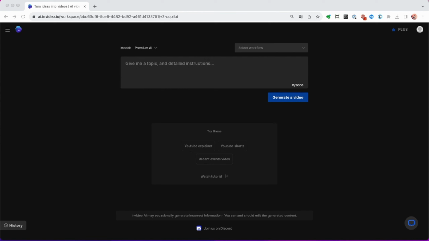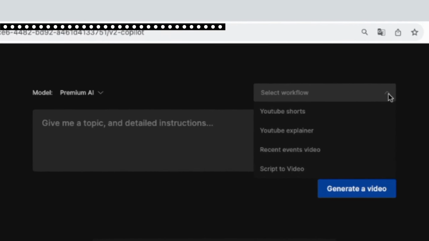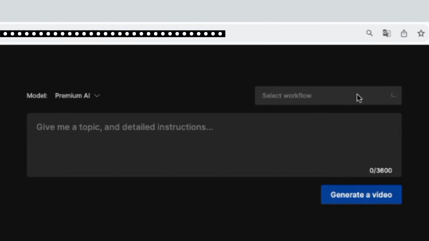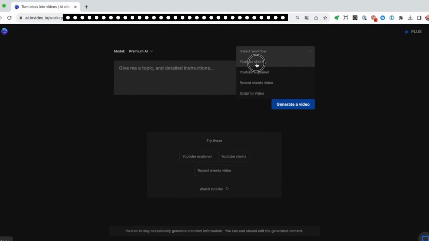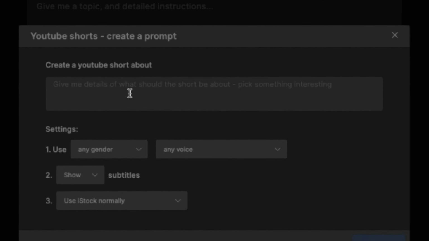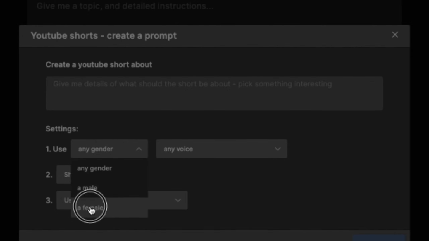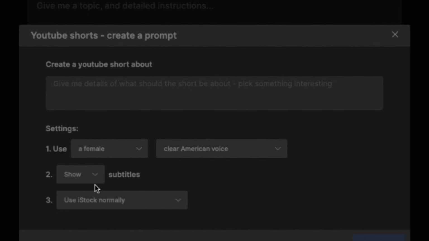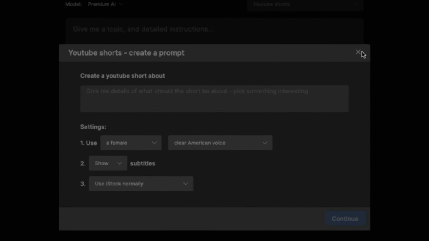Let's go. After you registered and logged in, there are two ways to create a video. 1. You can select a workflow. Here we will pick YouTube Shorts. Then you just describe what the short should be about. Below, under the Settings section, you can choose the gender and accent of your voiceover, whether or not to show subtitles, and how much of iStock videos to use.